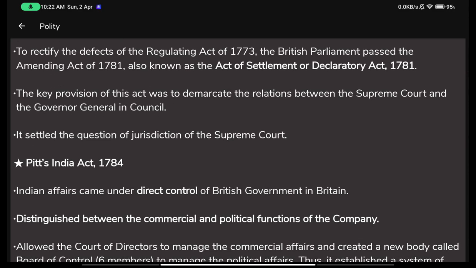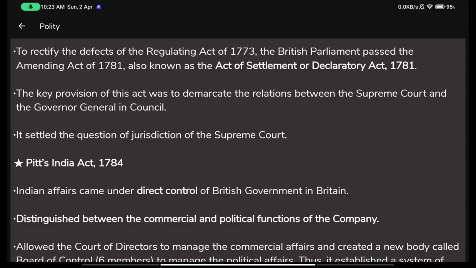The key provision of this act was to demarcate the relations between the Supreme Court and the Governor General in Council. So what happened is they established a Supreme Court in the Regulating Act of 1773. But now there were some issues, right? Even in today's society, in modern India, we have issues between the government and the Supreme Court. There were issues between the Supreme Court and Prime Minister Indira Gandhi at her time, right? If you remember, it's a very famous case.